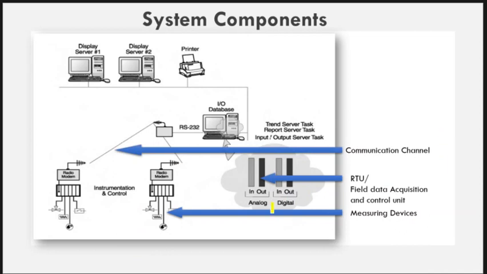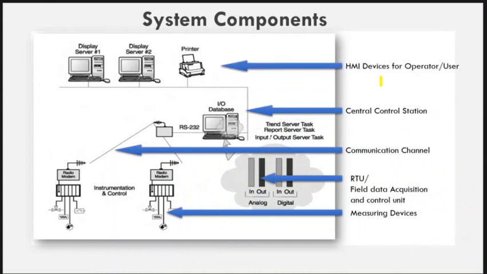The next is the communication channel to communicate measuring devices with the main computing system, or to communicate RTU units with the main terminal unit. This is a central control station, which is also known as the main terminal unit. And the next component is the HMI devices for operators or users.